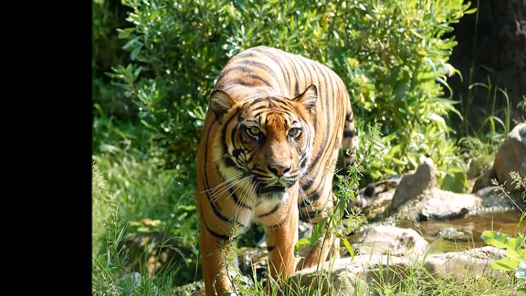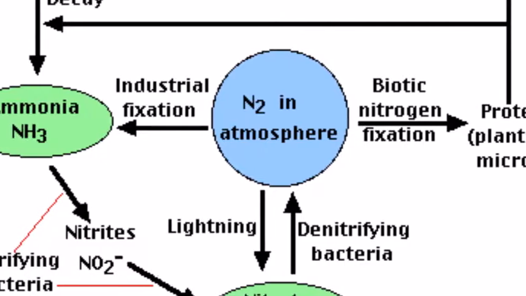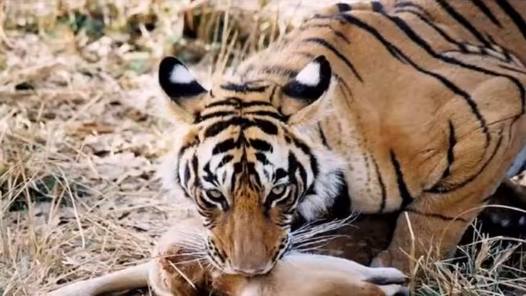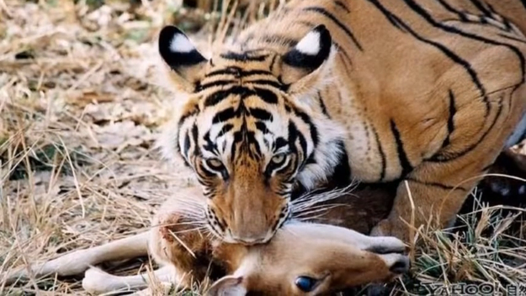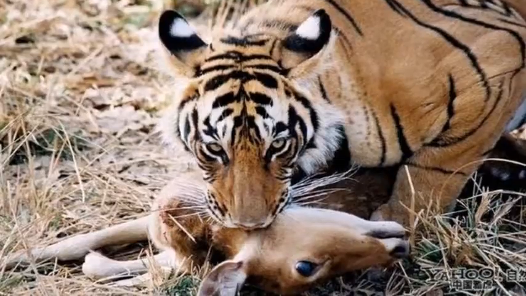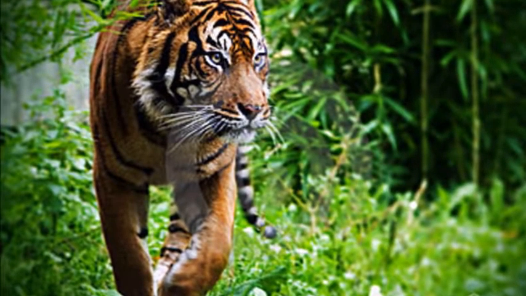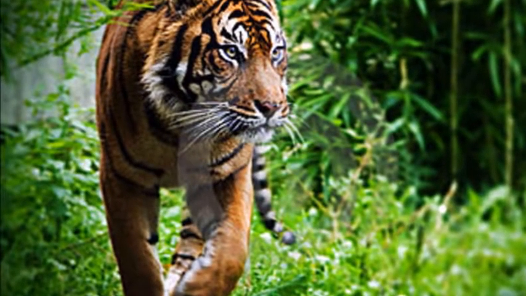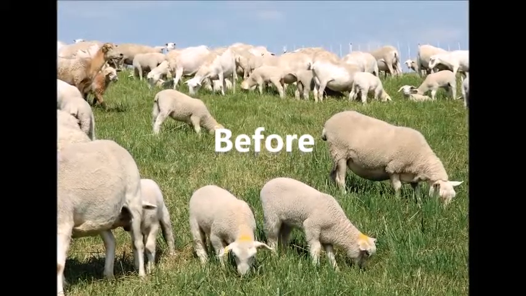Tigers are a very important part of the ecosystem because it speeds up the nitrogen cycle and helps the soil. When tigers are finished with their meal, they leave it to decompose into the dirt and into the nitrogen cycle for plants. If tigers are taken out of the ecosystem and go extinct, drastic things will happen. For one, the nitrogen cycle will slow down and plants won't have as good a soil as they did before, which is not necessarily a noticeable thing at first, but over time it will make a large difference.